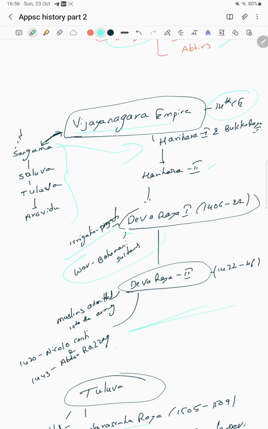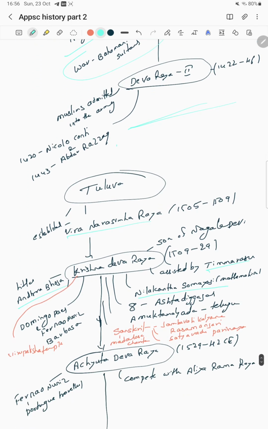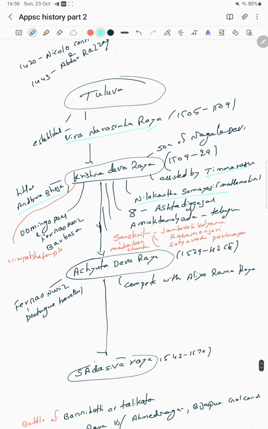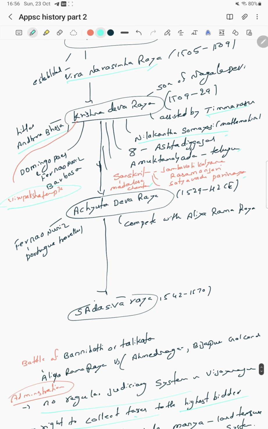Devaraya one: irrigation projects were constructed, and there were wars with the Bahmani sultans. Devaraya two: Muslims were admitted into the army, and Niccolo Conti and Abdul Razak came. The Tuluva dynasty was established by Veera Narasimha Raya; after him came Krishna Devaraya, son of Nagala Devi, assisted by Timmarasu. The mathematician Nilakantha Somayaji belongs to his period. There are eight Ashtadiggajas. Amuktamalyada in Telugu; in Sanskrit, Jambavati Kalyanam, Rasamanjari, Satyavada Parinaya and Madalasa Charita. The famous Virupaksha temple was constructed by him.